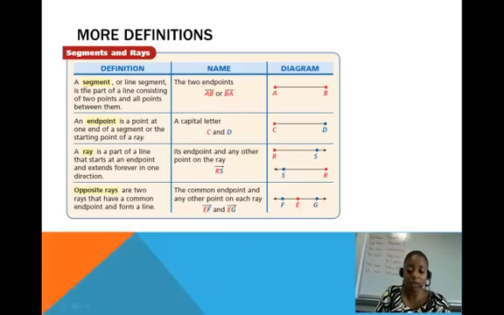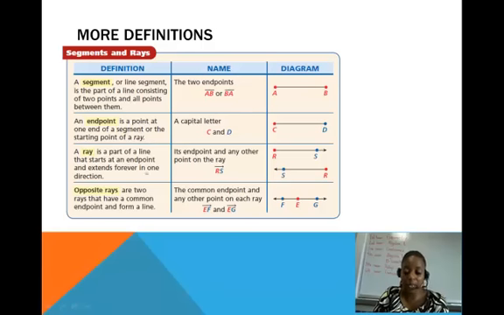So we're going to define something called a segment, or a line segment is another way to describe it, which is just a part of a line consisting of all of the points in between two endpoints. So segments don't extend forever. You can see here, this is only part of a line going from point A, that's one of the endpoints, to point B, which is the second endpoint, and all of the points in between. When you name a segment, you put a little dash over top. You don't put the arrows, because if you put the arrows, then you're indicating that it's extending forever in one of the directions.